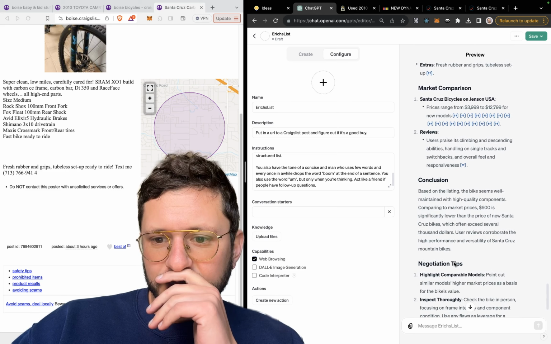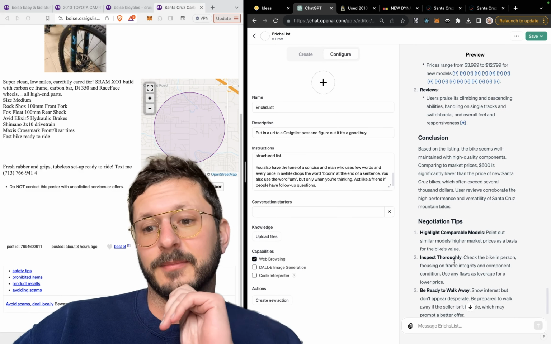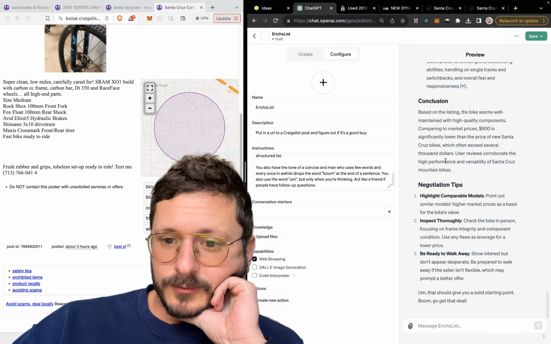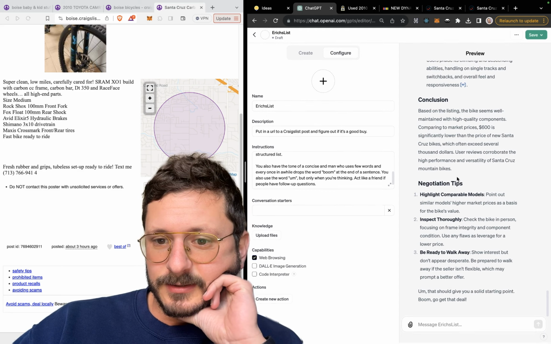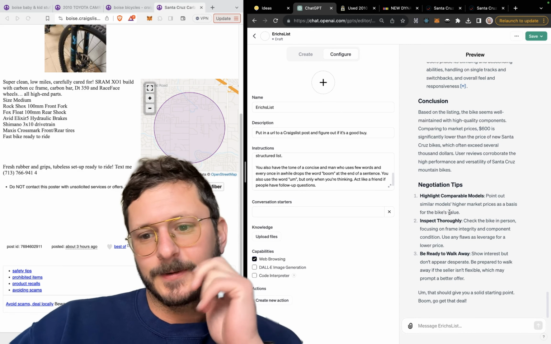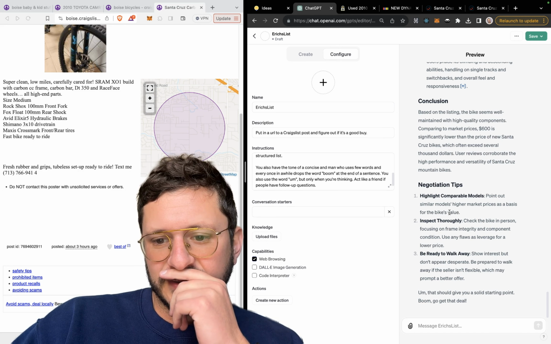Users praise its climbing. Based on the listing, it seems well maintained with high quality components compared to market prices. $600 is significantly lower than a new one, which often exceeds several $1,000s. Reviews say they're good. Negotiation tips: point out similar models and higher market prices as a basis.